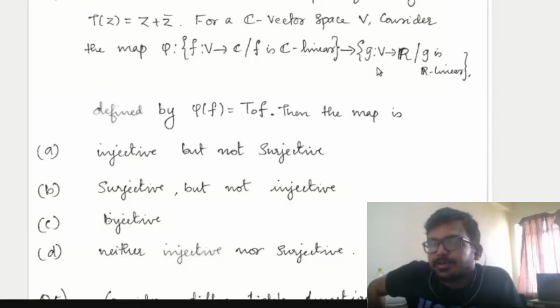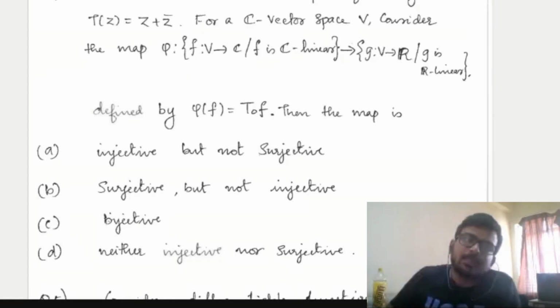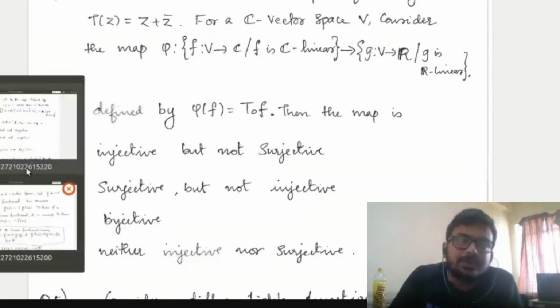So for that, what you have to do, you take an R linear functional G and you have to find a complex linear functional f such that G is the real part of f. We have to check surjectivity. You take an R linear functional G and try to obtain a complex linear functional f such that real part of f is G. So, let's try that.